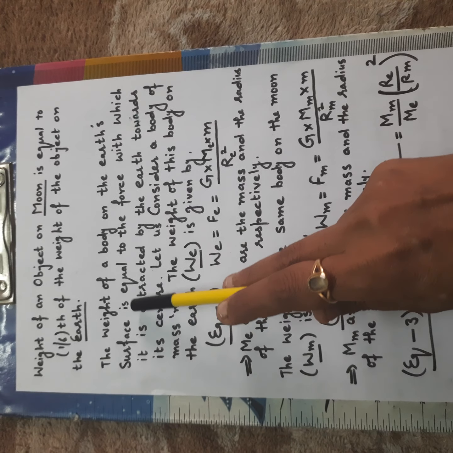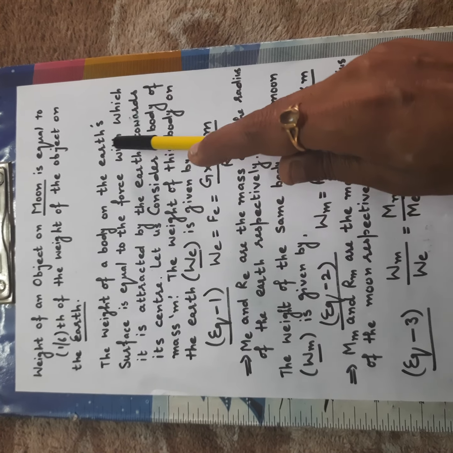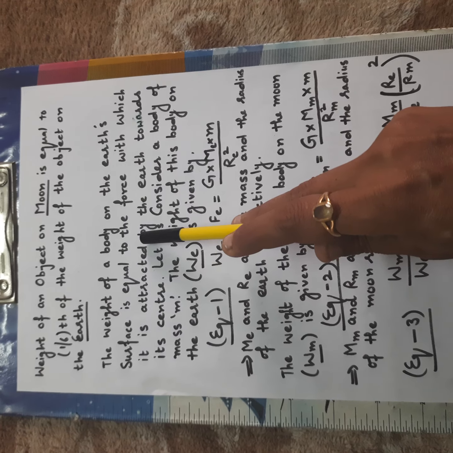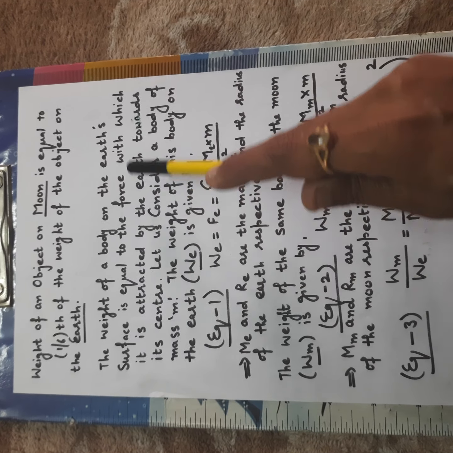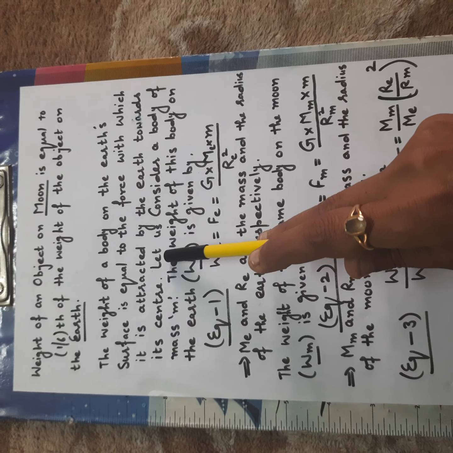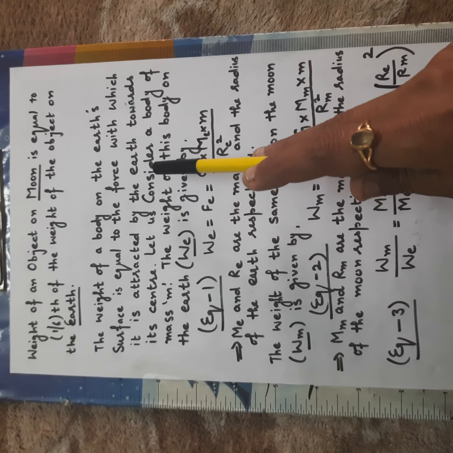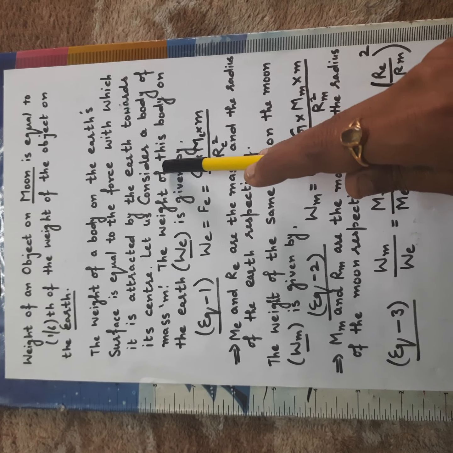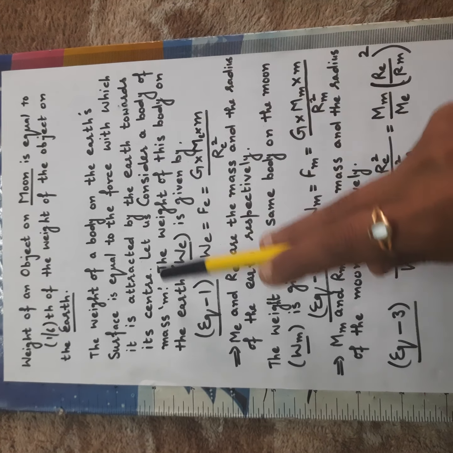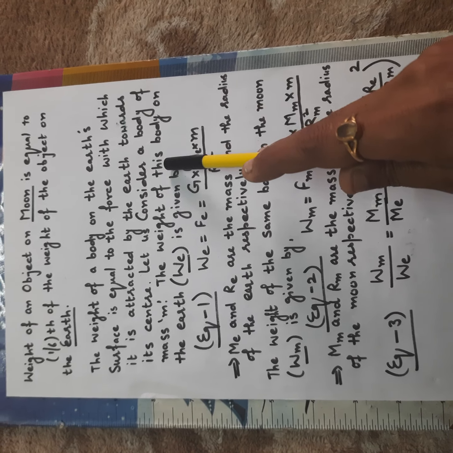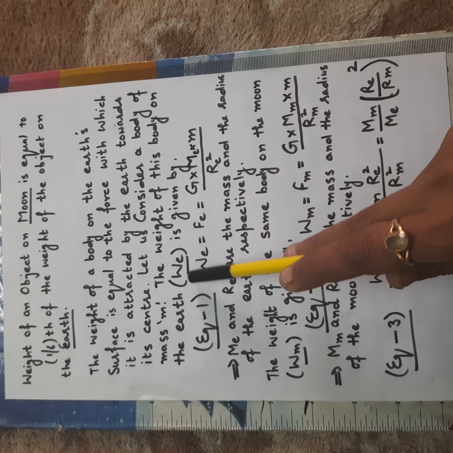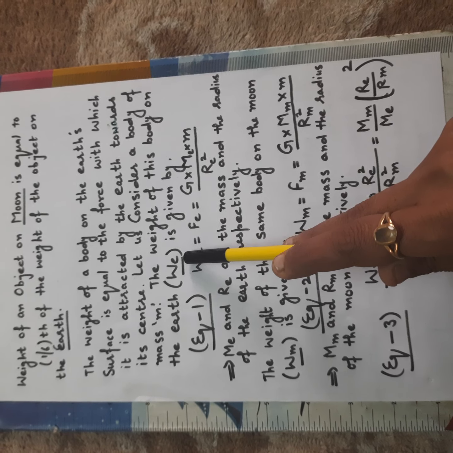I am repeating. The weight of a body on earth's surface is equal to the force with which it is attracted by the earth towards its center. For that, we have to take some considerations. Let us consider a body has small mass, small m. The weight of this body on earth, let us consider it is WE.